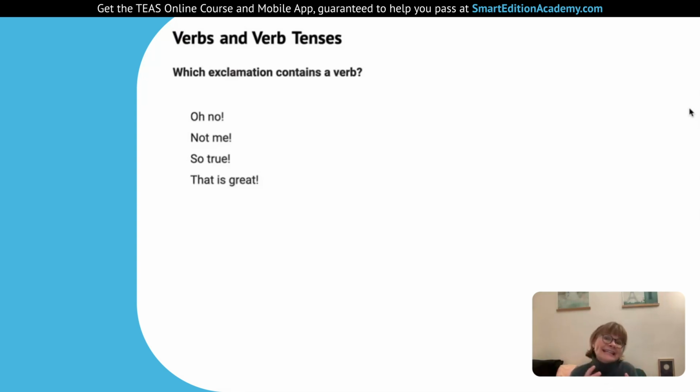And then we have that is great. So in that one, we have the verb to be. It's not the most exciting action verb, but verbs don't always have to be action like an action movie. It's just something that's being done, and we'll see a conjugation. So here we have the verb to be conjugated: is. That is great. So that's our verb in there.